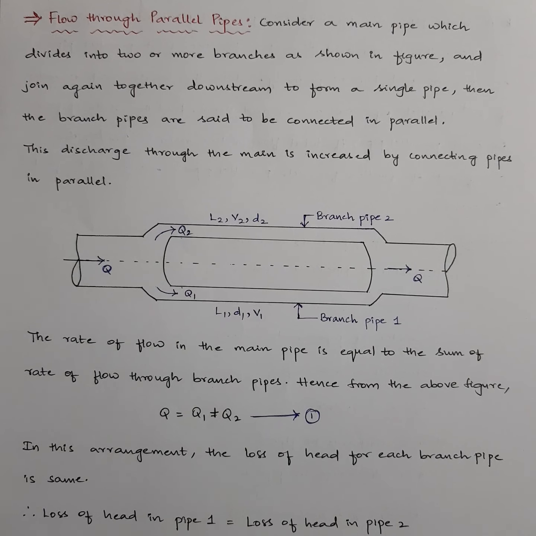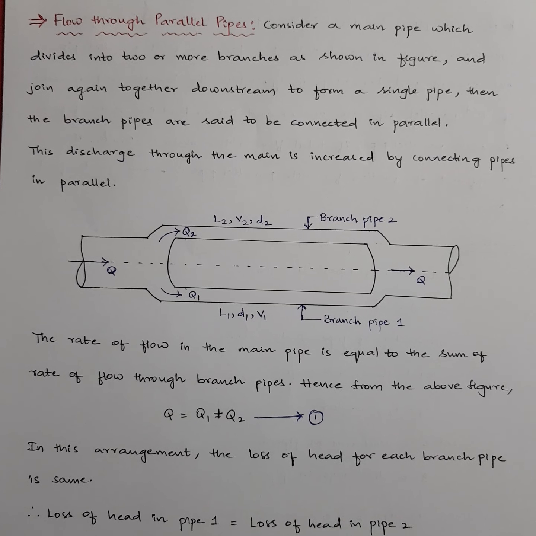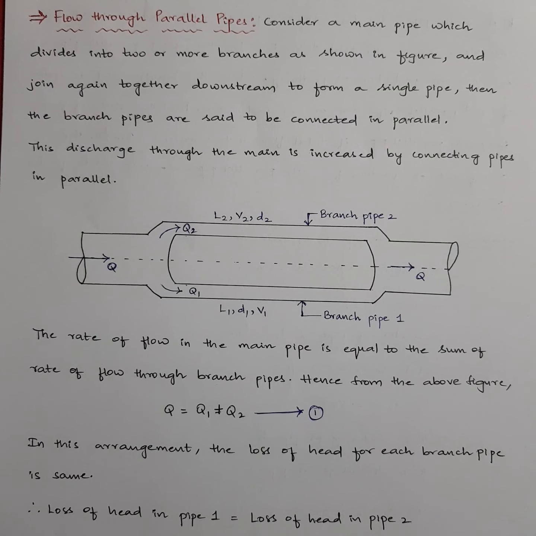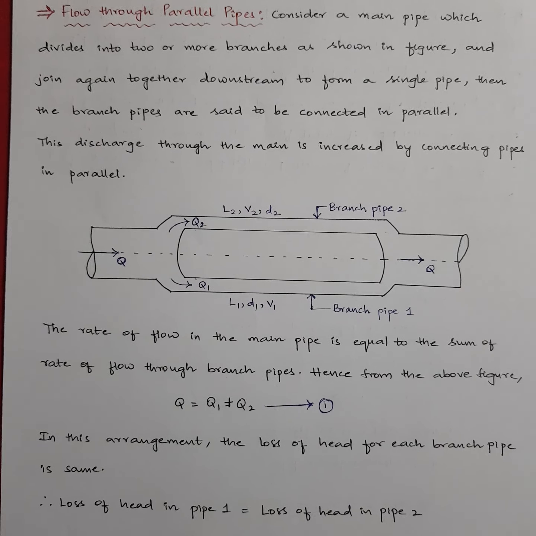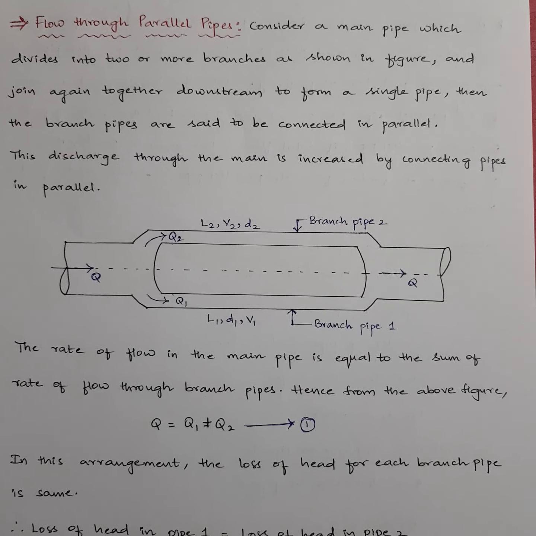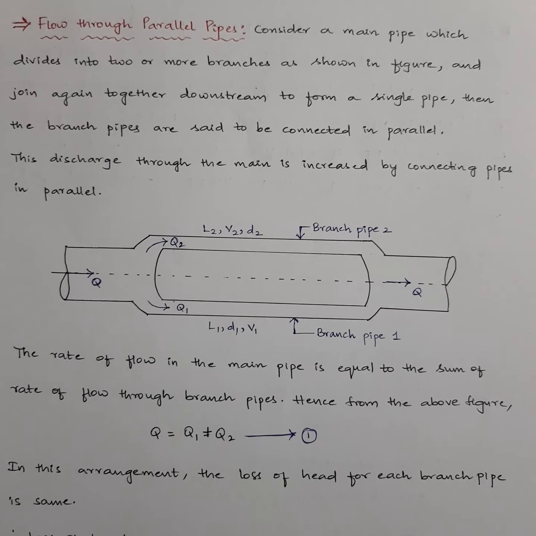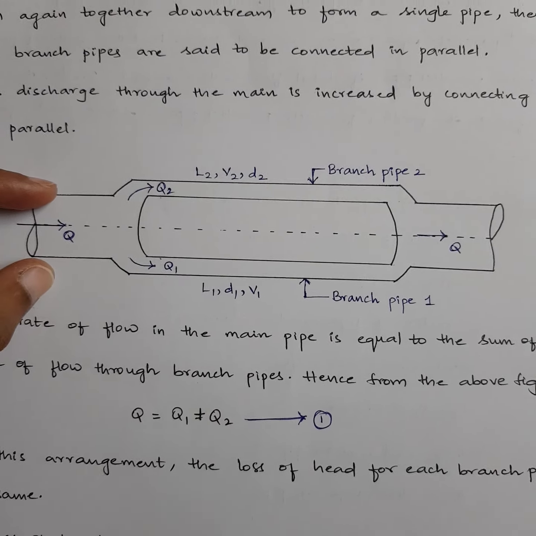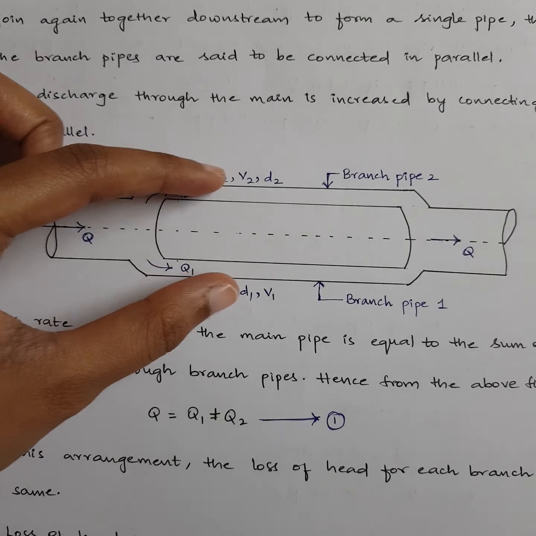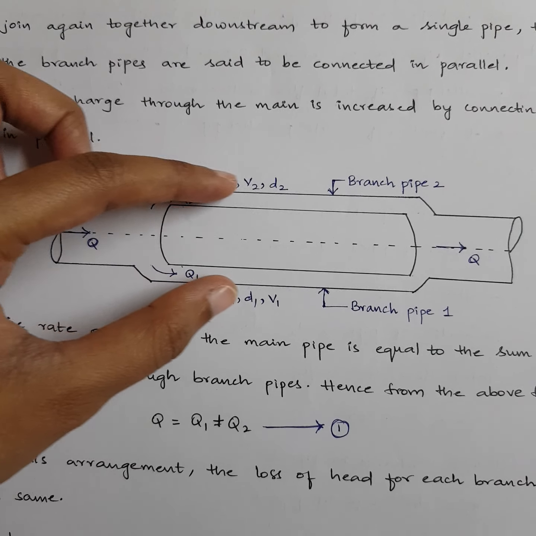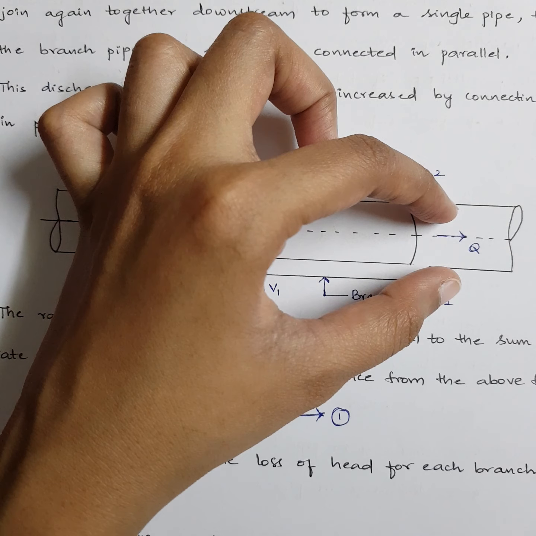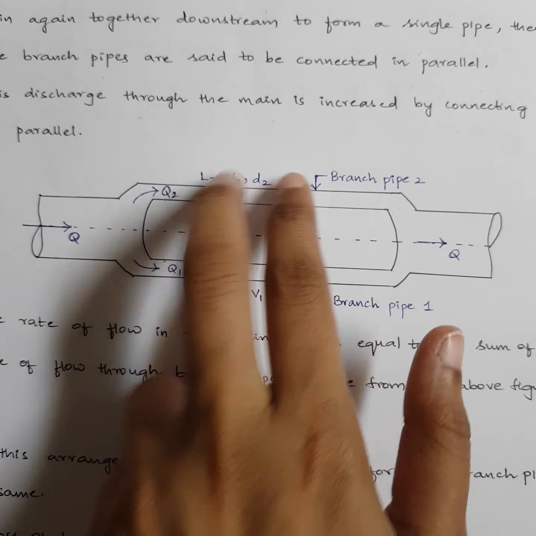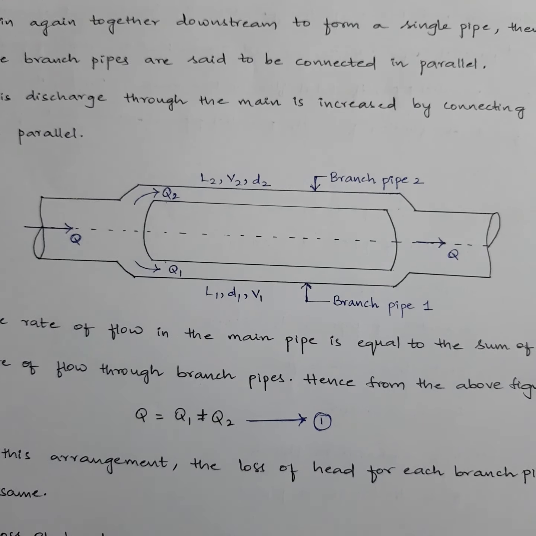Next comes flow through parallel pipes, meaning you have pipes which are connected in parallel. The word itself is telling they are parallel. Parallel means you have two pipes which are connected to a common end. Now see this diagram. You have a single pipe which is branching into two pipes. These two pipes travel a certain distance, and later they combine again into a single pipe. We observe pipe 1 and pipe 2 are parallel to each other, right? That's how it's a parallel connection.